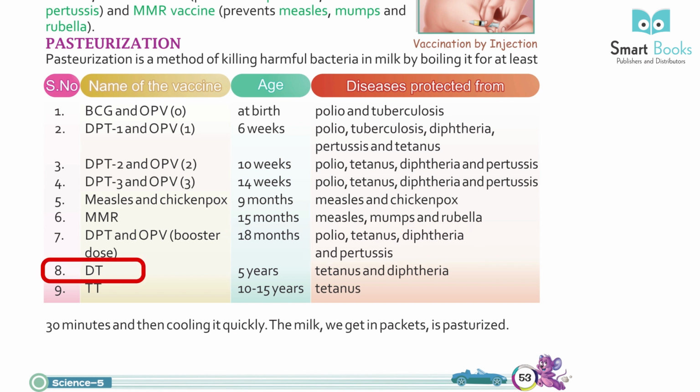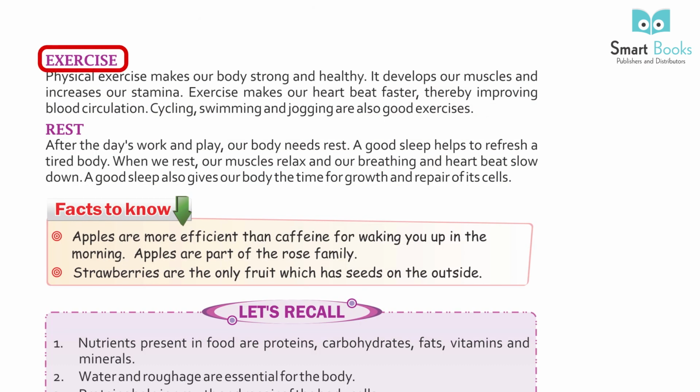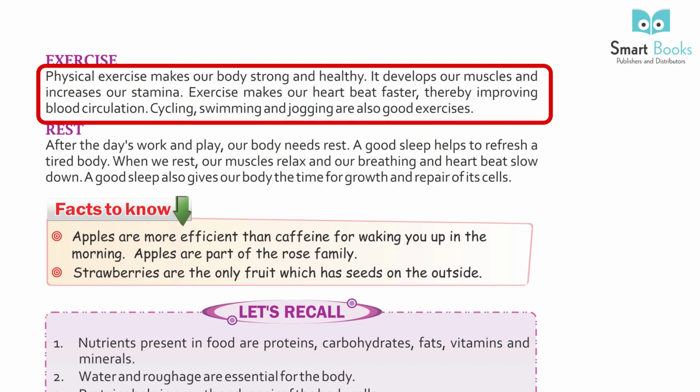8. DT 5 years, tetanus and diphtheria. 9. TT 10 to 15 years, tetanus. Exercise. Physical exercise makes our body strong and healthy. It develops our muscles and increases our stamina. Exercise makes our heart beat faster, thereby improving blood circulation. Cycling, swimming and jogging are also good exercises.